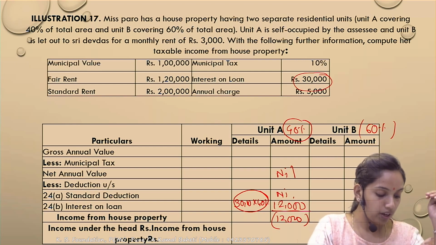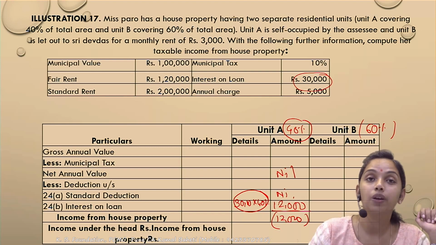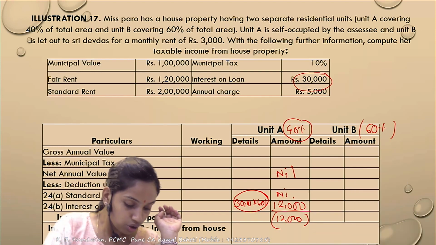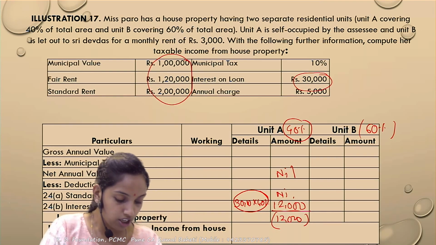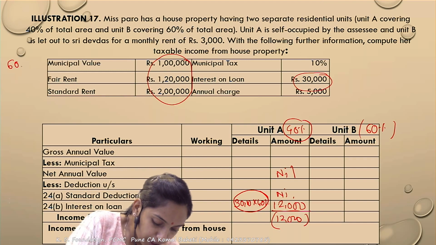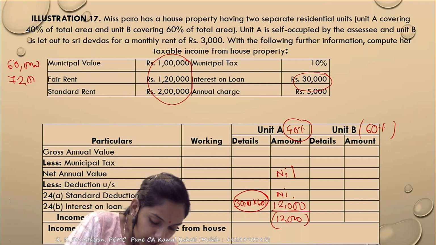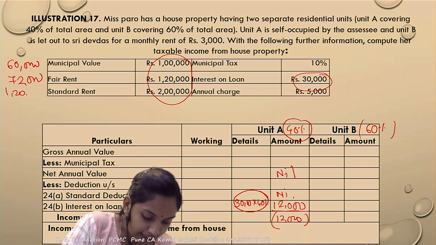We need to calculate the gross annual value for unit B. Please remember, unit B is only having, total area में से कितना एरिया उसका है? 60%. So the municipal value relevant for unit B would be 60,000. Fair rent relevant would be 72,000 and the standard rent relevant would be 1,20,000.